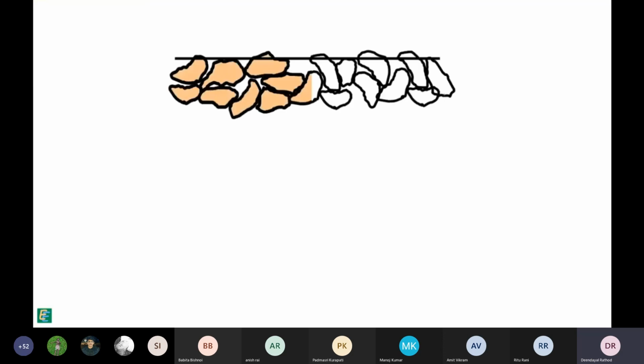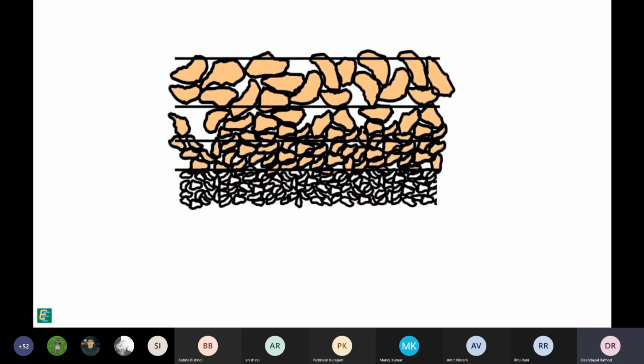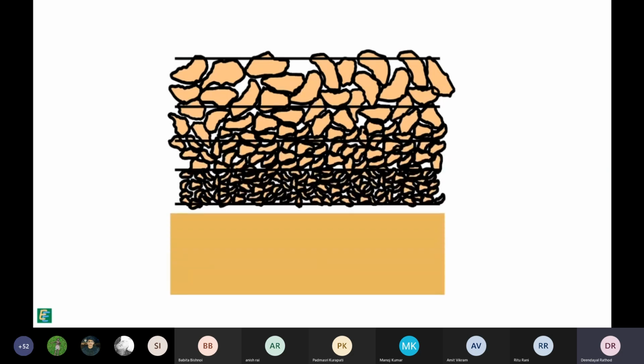Filters are so designed that they are more permeable than the soil they protect, and yet their particles are not very big that the fine particles of the soil they protect can move through the voids in the filter.